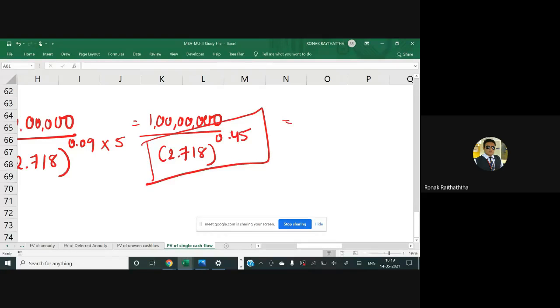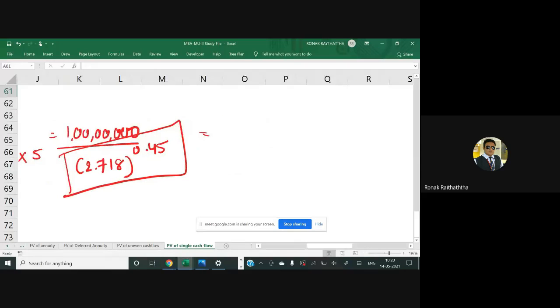When we have a problem, we go to mummy: mummy, this happened, mummy, that happened. Similarly, if mathematics gets stuck, it also goes to its mummy. And the mummy of mathematics is logarithm. Let x equal to 2.718 raised to 0.45, and that is justifiable as well. Now here I would be taking log on both the sides.